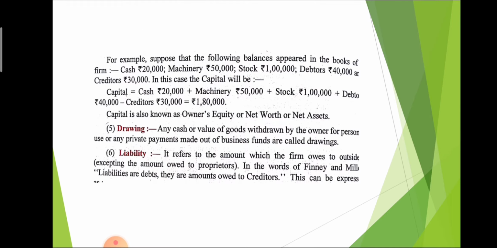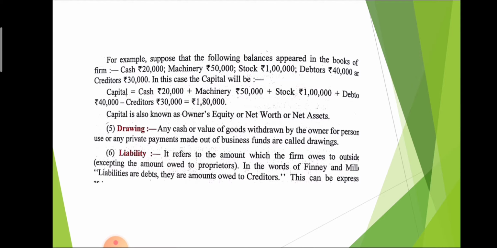For example, suppose the following balances appeared in the books of the firm. Cash, that is 20,000. Machinery, that is 50,000. Stock, that is 1 lakh. Debtors, that is 40,000. All four are considered as assets. Creditors, that is 30,000, and creditor is one type of liability. We will have to calculate the value of capital. So first of all, we will have to calculate the value of assets.